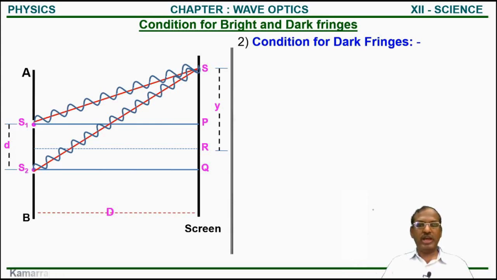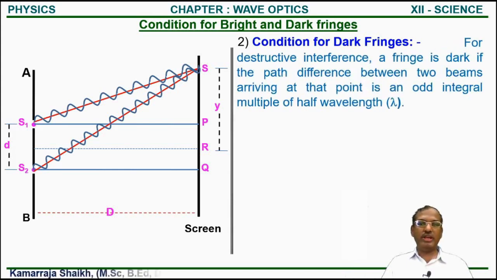If the path difference between them is an odd integral multiple of half wavelength, then the fringe is the dark fringe.